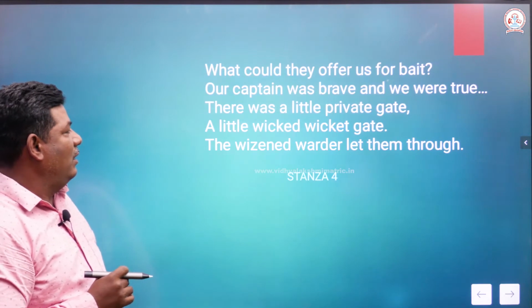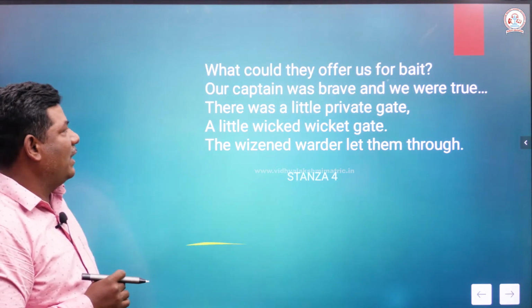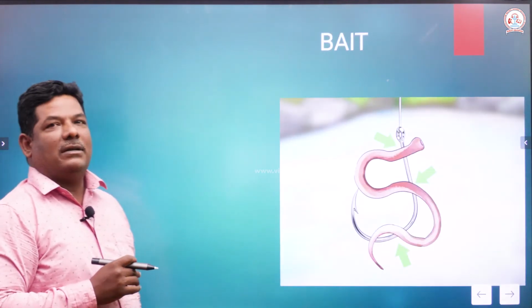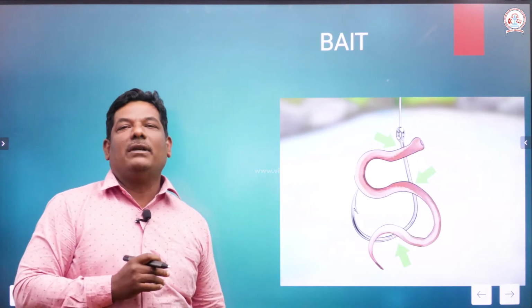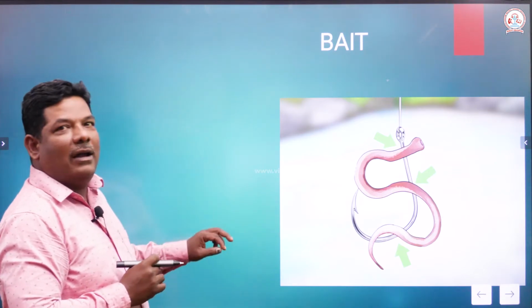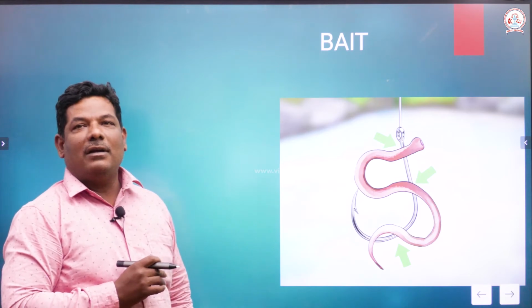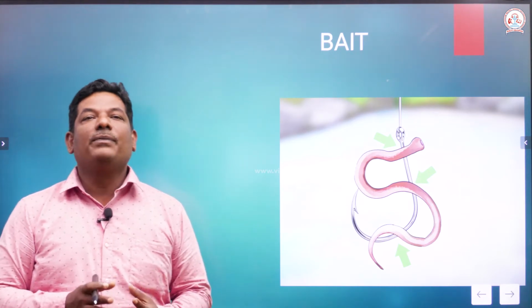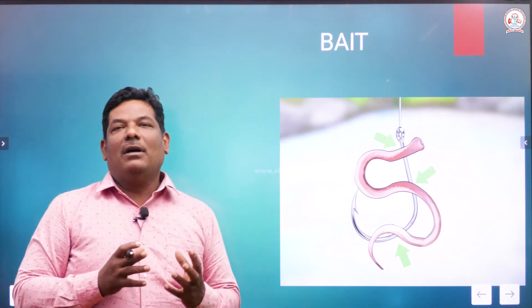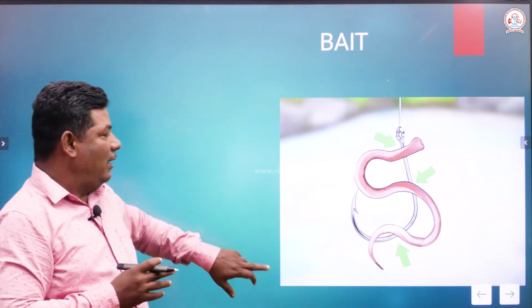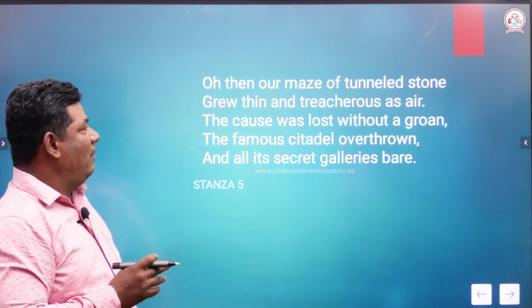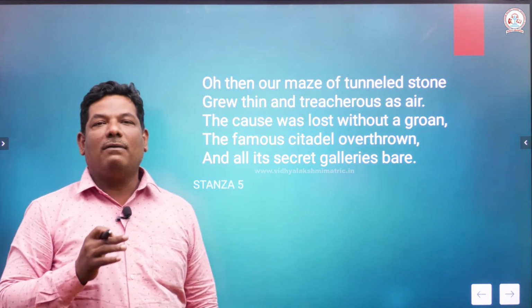Probably this could be the private gate, right? See the bait. This hook has an earthworm attached to it to attract the fish. Similarly, human beings are also attracted to various things and finally they end up in danger. We are just passing on to stanza 5.